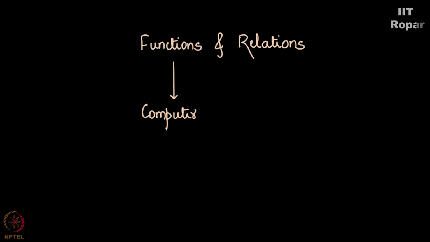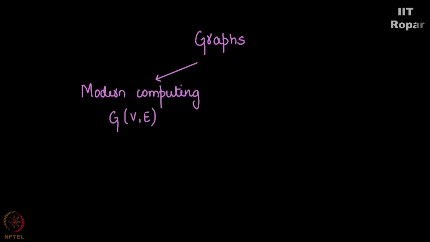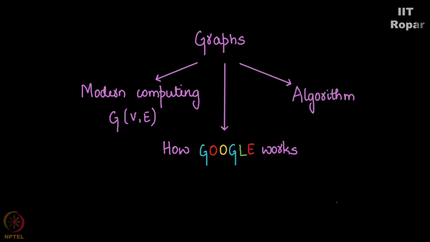We also saw a very long chapter called graphs. Most of modern computing involves structures that come very close to what a graph is, G(V, E). If you're interested, you can take a look at how Google works based on a very applied graph theoretic concept. In fact, we taught you NetworkX, which can actually be used to understand how certain modern computer algorithms work, which involves graph theoretic analysis. So graphs make a very important part of computing, and we have given a good primer in graph theory.